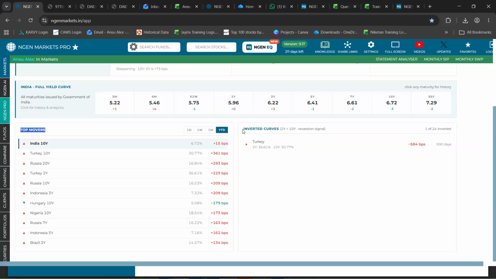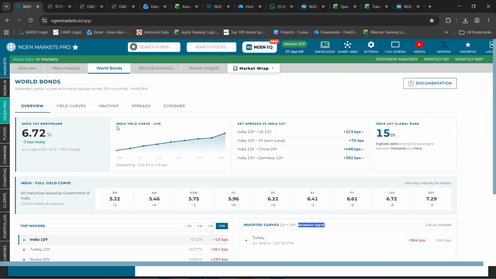Further to that, you could see a section called inverted curve. A country or a specific bond for a respective country will show up in this section only when the 2 year yield happens to be higher than that of the 10 year yield, which is an indication of a recession signal coming into the country. Right now, you could see Turkey has been highlighted right here, typically because the 2 year yield for Turkey was 36, which is higher than its 10 year yield, which was at 30%.